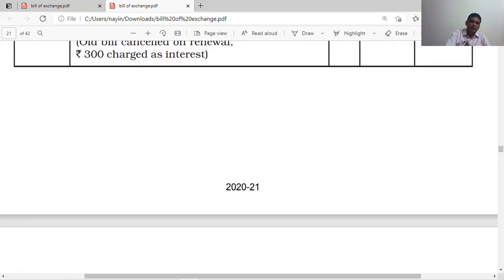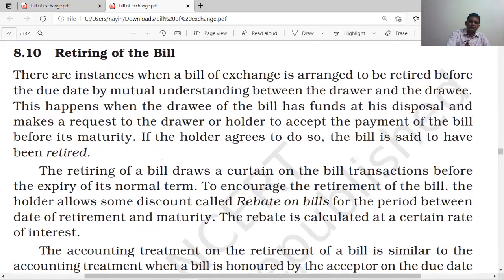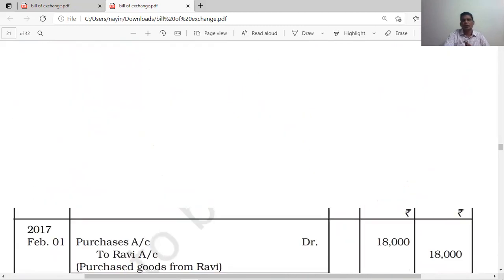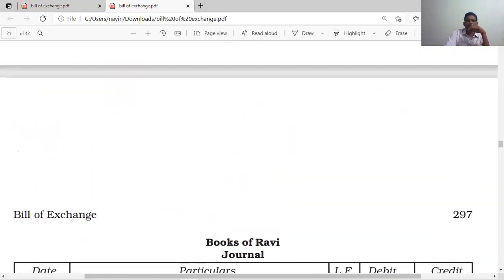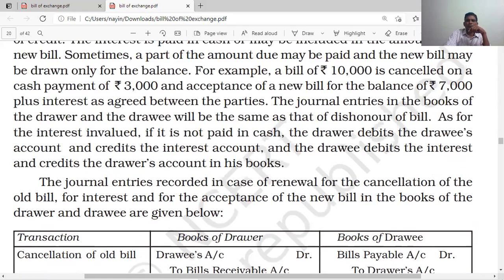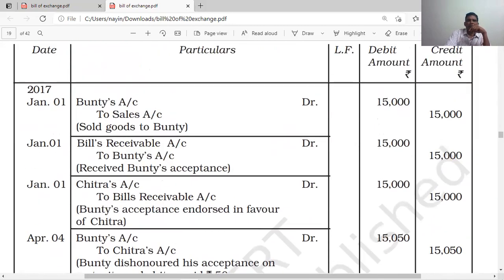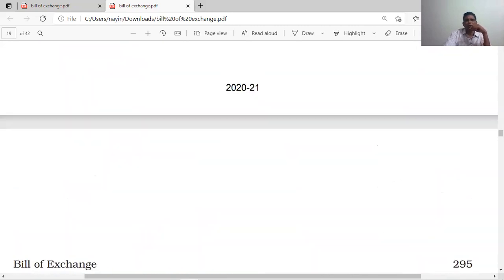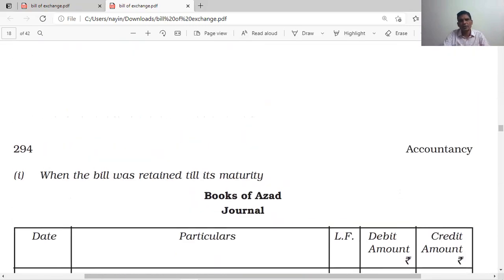This is about renewal of bill, where the bill is renewed with cancellation of the old bill. The cancellation of the old bill amounts to dishonor of the bill. So tomorrow we will see renewal and retirement of bill, how to retire the bill.